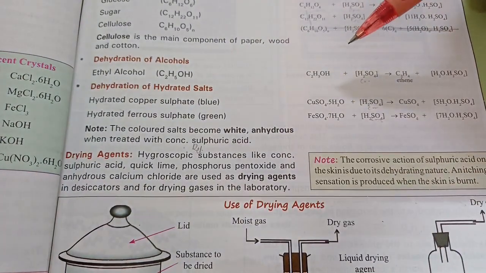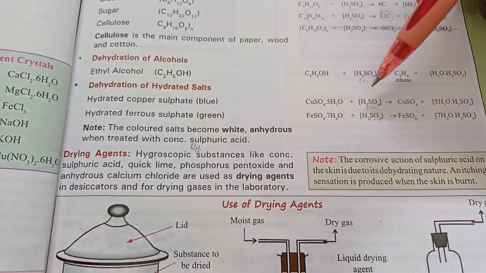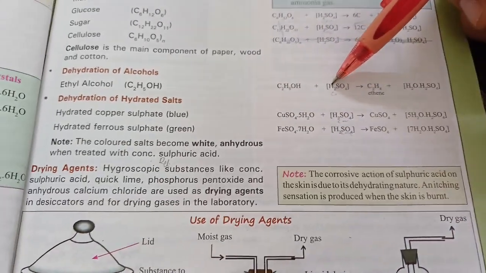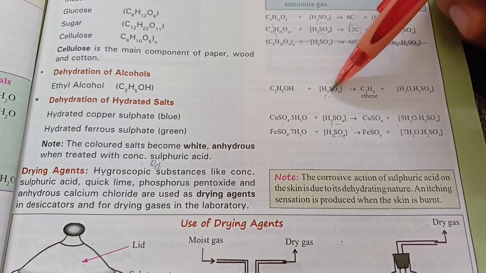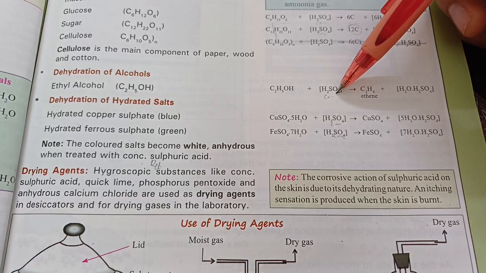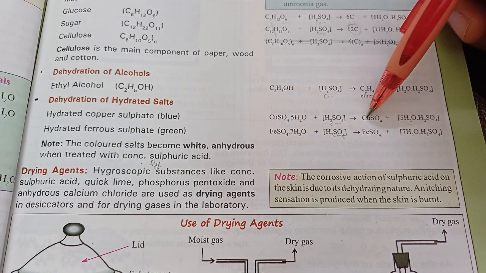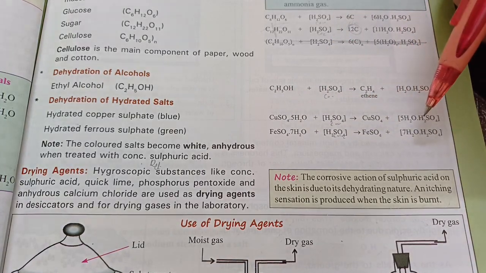So yeah, conc. sulfuric acid acts like both a drying agent as well as a dehydrating agent. It's a king of chemicals. Even alcohol can be dehydrated and converted into ethene with the help of conc. sulfuric acid. And as I told you earlier, if you add it to blue vitriol, it will become white powder because the water will be absorbed by it.